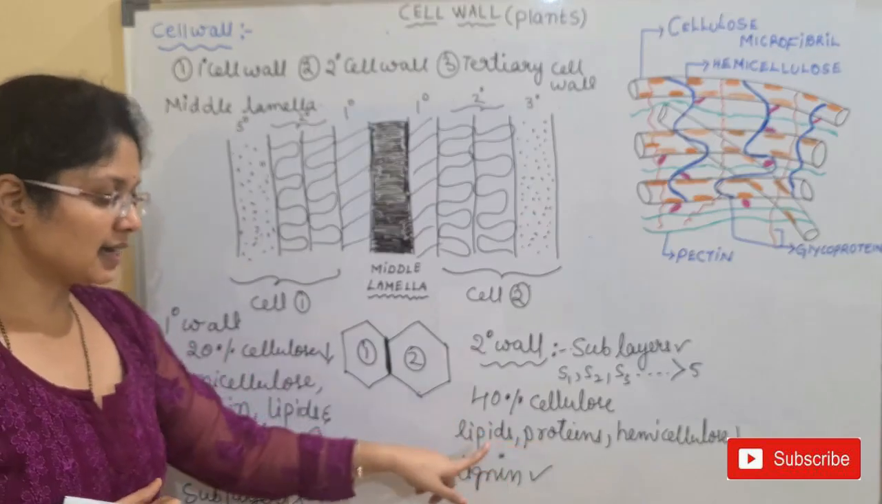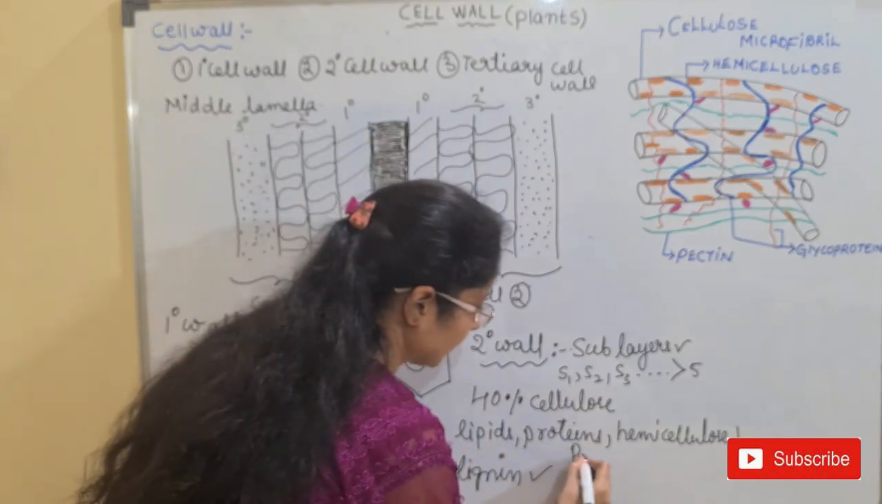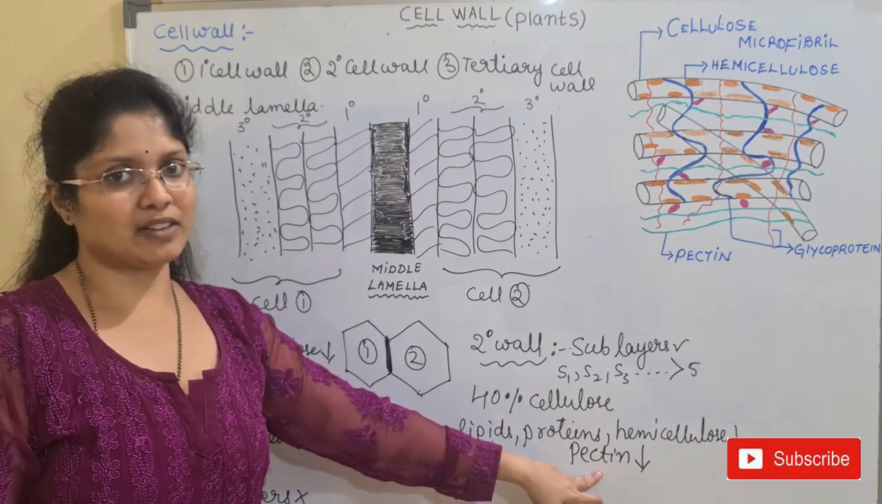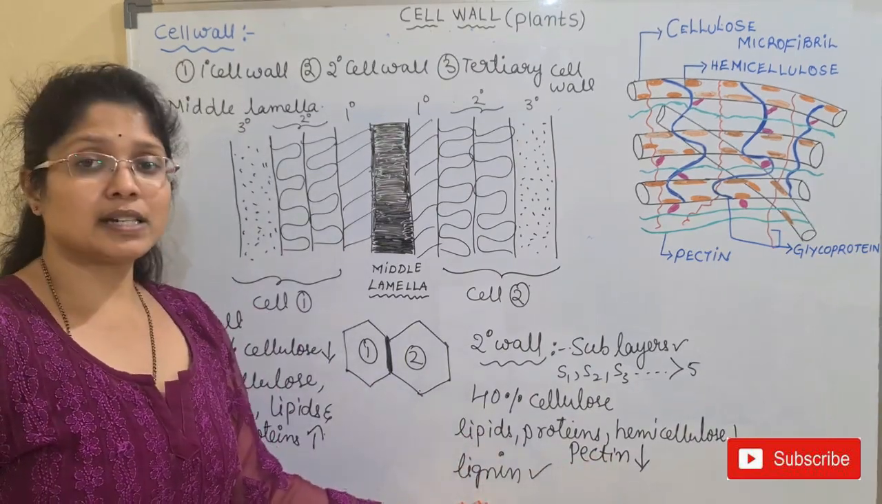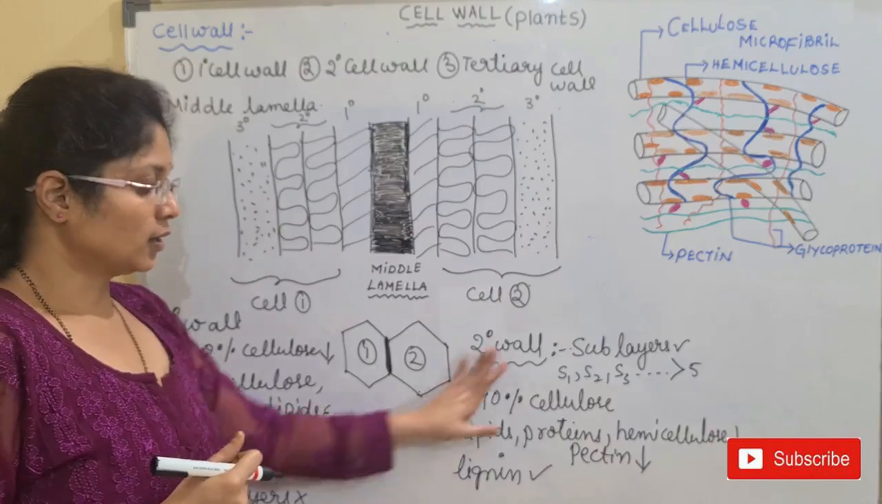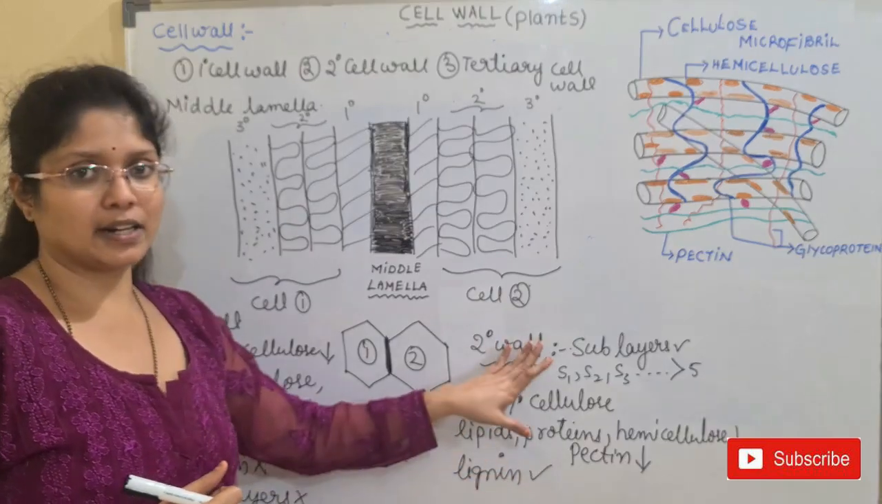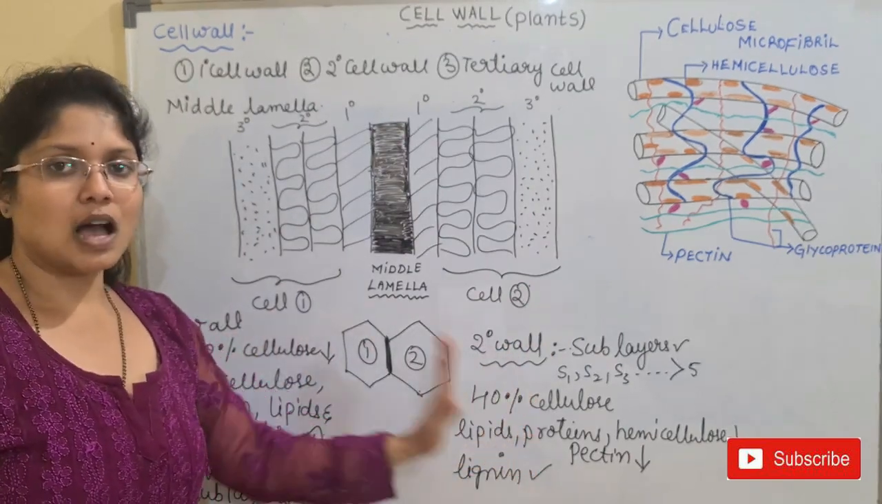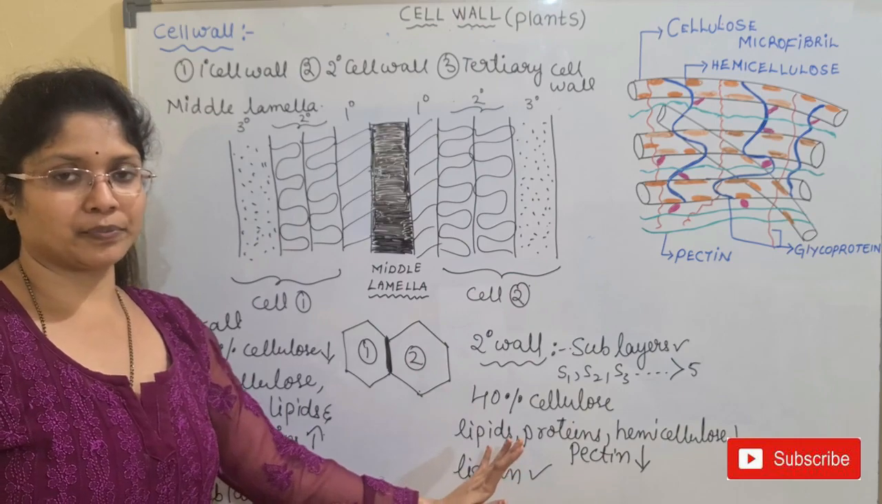As the pectin is less, I have not written pectin here. So all these components are less. When the pectin is less, the hydration ability will be less. And when lignin is present, it will make the wall stiff and hard. So these are the major properties of the secondary wall. Compared to the primary wall, the secondary wall is stiff and also hard in nature.